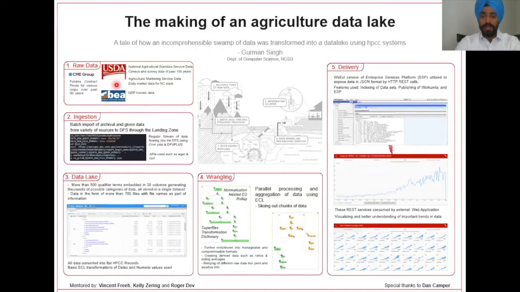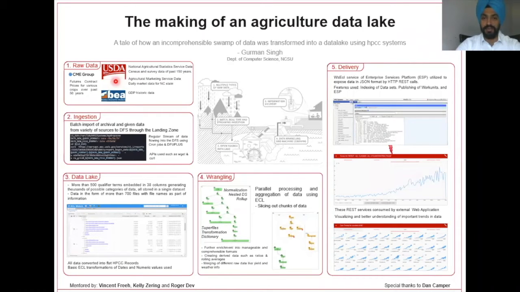One of them being National Agricultural Statistics Services, that is, the NAS data. Here, we get the information about various census and surveys conducted regarding the agriculture. And the other is the Agricultural Marketing Services data, from where we get the daily market updates for North Carolina.